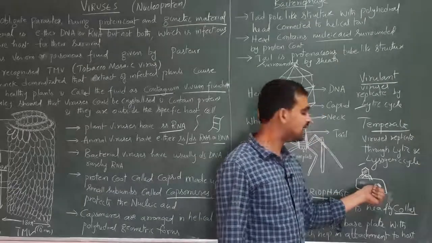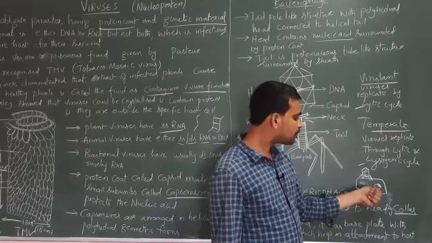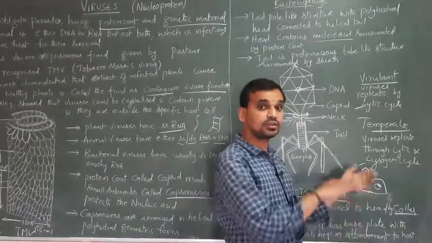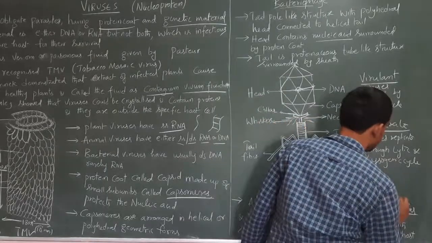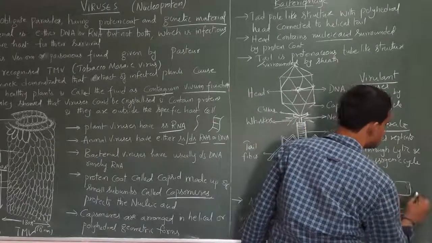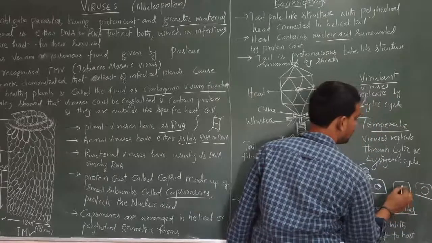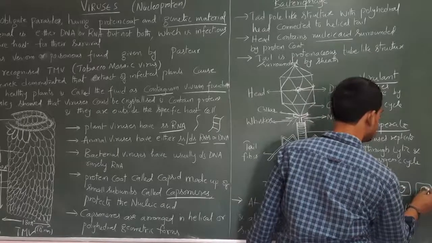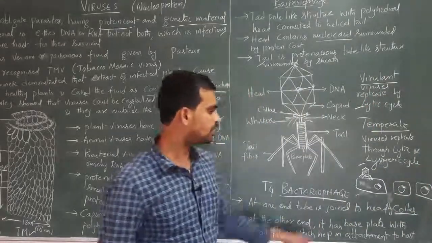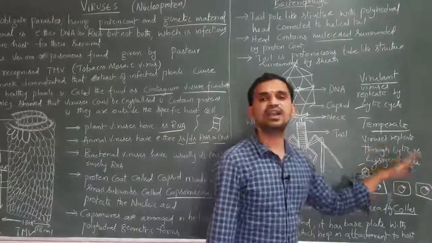So here what happens? Here the genetic material undergoes replication. So whenever the bacteria undergoes multiplication, the genetic material undergoes replication, and one bacteria becomes 2 here, the genetic material also 2 here. Along with the bacterial genetic material, the viral genetic material multiplies like this. That takes place in case of lysogenic cycle.